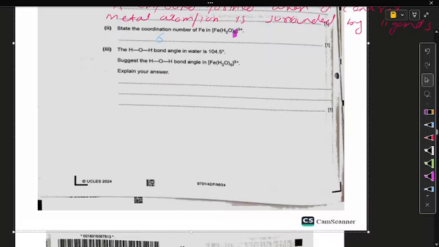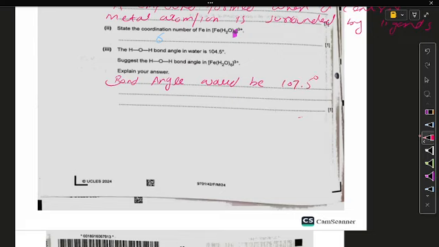Okay. Next is the water molecule. The bond angle in water is 104.5, and the other angle for that ligand complex you need to write, and also with the explanation. So you can explain or you can write the angle. Bond angle will be 107.5 degrees, or you can also write just 107 degrees, as it is